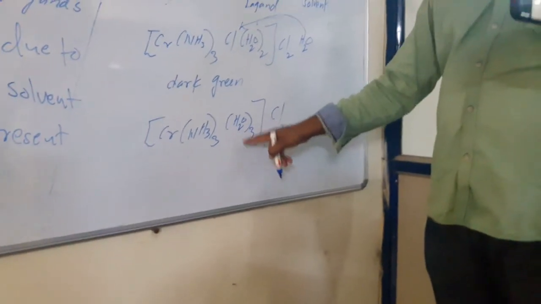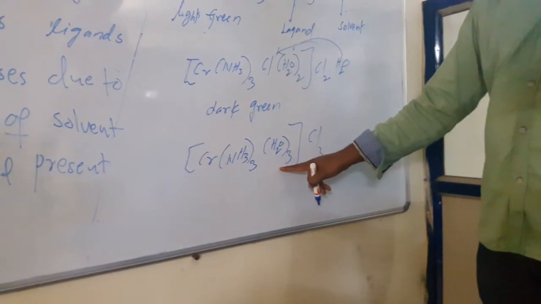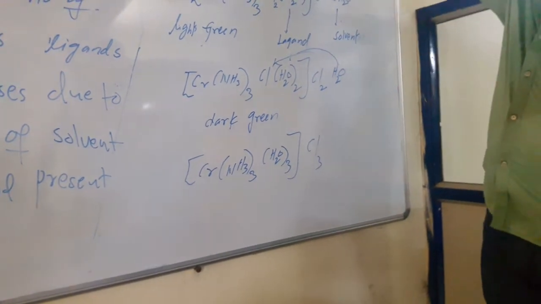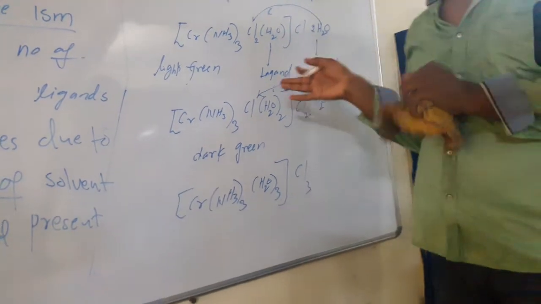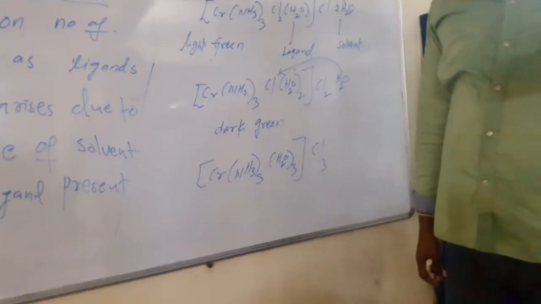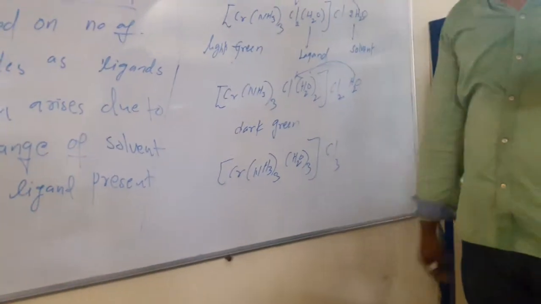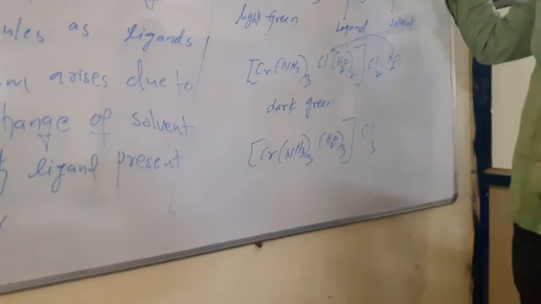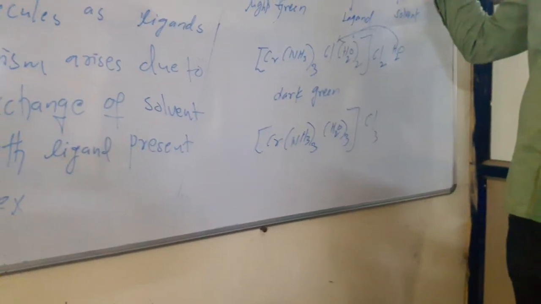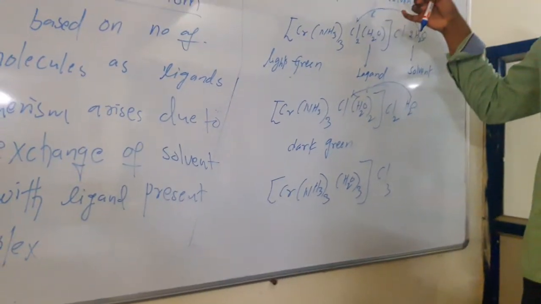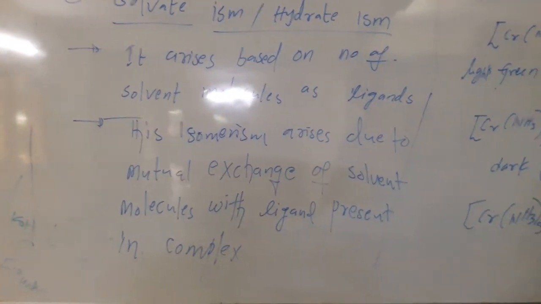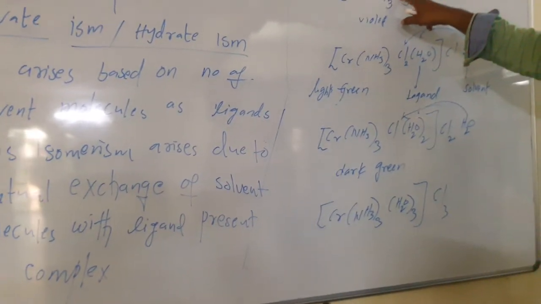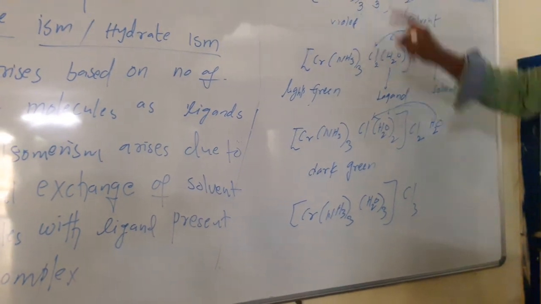All three water molecules act as ligands. So this is similar to ionization isomerism, but here water molecules, solvent molecules, mutually exchange with the anions present in the complex.